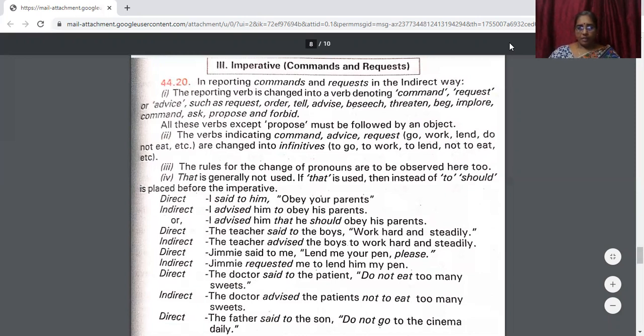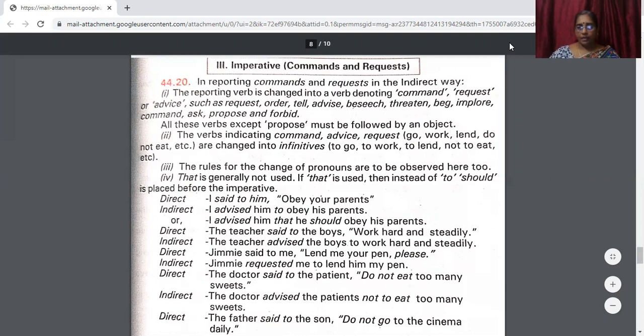Let us see some sentences. I said to him, "Obey your parents." I advised him to obey his parents. I said to will change into advised. I advised him to obey his parents.